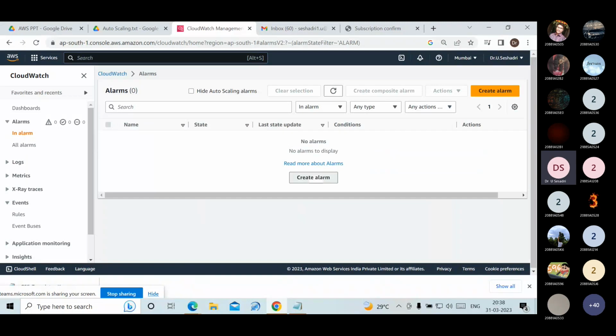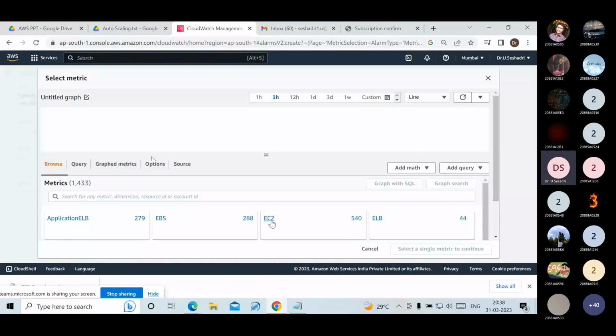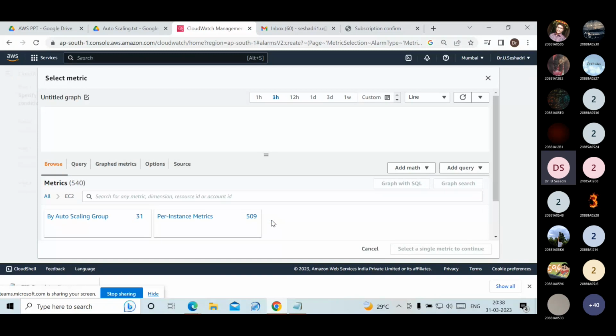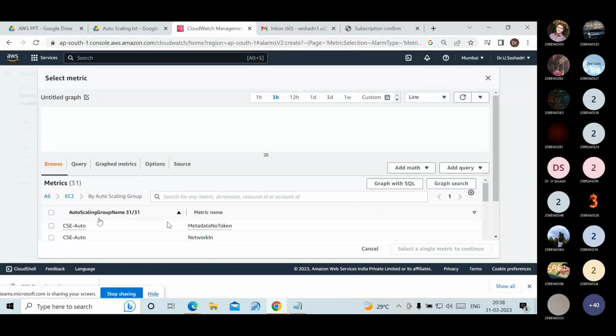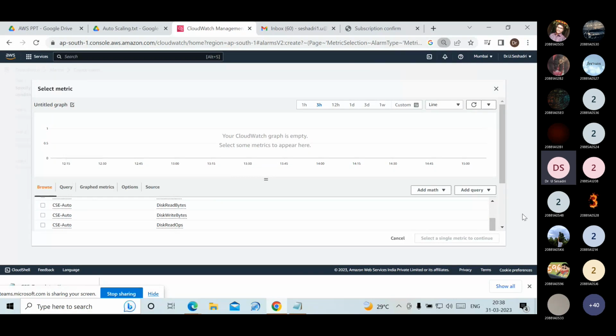Click on create alarm. Select metric. We have to select the metric EC2. Click on auto scaling group. Based on your client requirement, we have to choose the parameters.